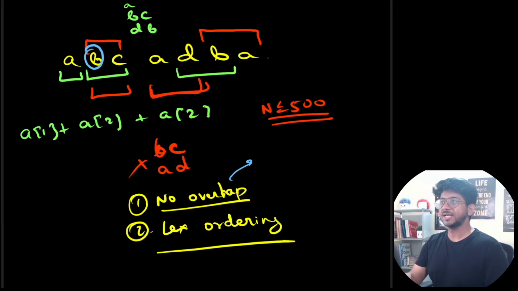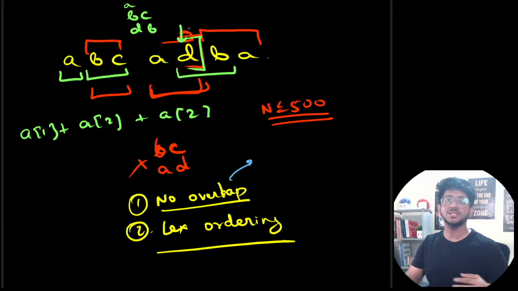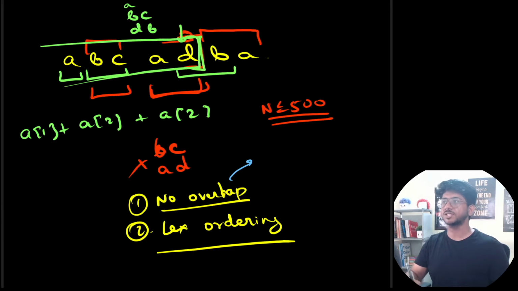So for every index you could take this much, this much, this much, and so on, right? In general, for such problems, let's say for every endpoint, ending at this, you could take this string, this string, this string, and so on. So for a particular endpoint, we will try to find out what is the best you could get till this much. This is what we will try to find.